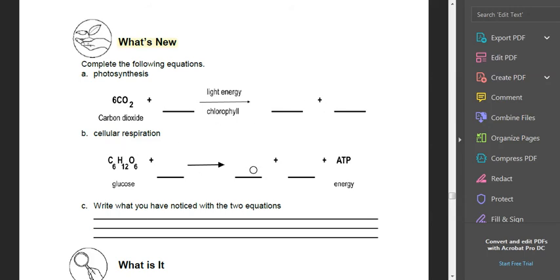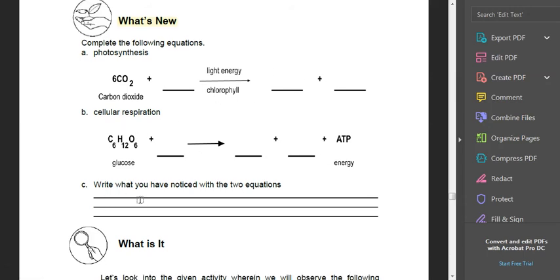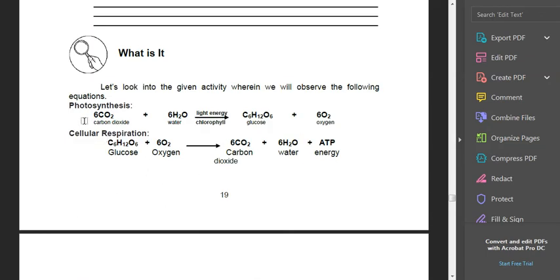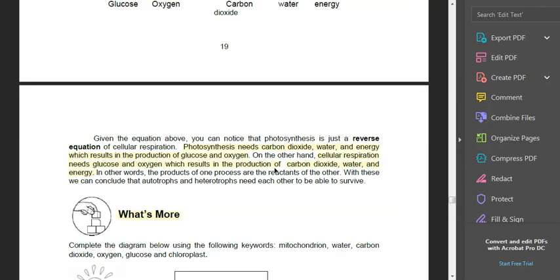And then you have cellular respiration. Then write down what you have noticed with the 2 equations. And here, you continue to see and continue to know that photosynthesis is the reverse equation of cellular respiration. Okay, kung photosynthesis kailangan siya carbon dioxide, water, and energy